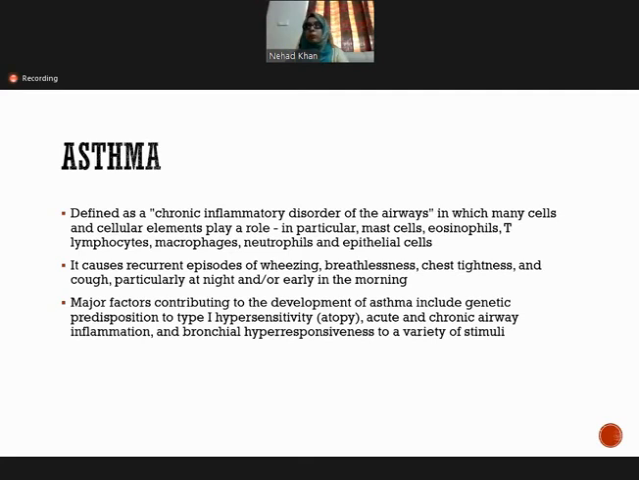Major factors that contribute to the development of asthma include genetic predisposition. The major factor is the genetic predisposition to type 1 hypersensitivity, that is asthma, and the other causes can be chronic airway inflammation or bronchial hyperresponsiveness to a variety of stimuli. For example, pollen grains, fumes, and dust can all cause bronchial hyperresponsiveness.